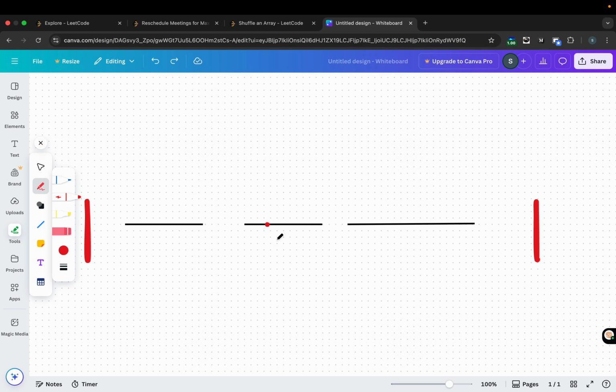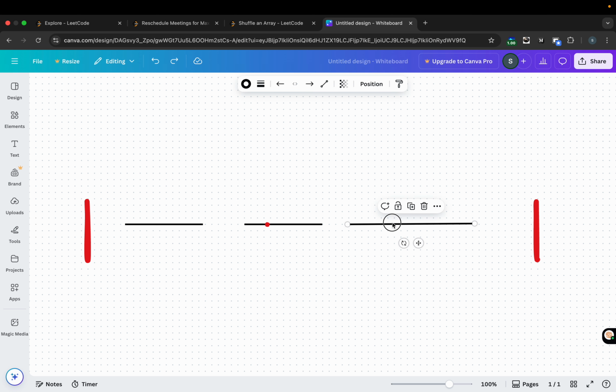But suppose I'm trying to reschedule this particular meeting and I can't reschedule it somewhere else. Then I will either slide it to the left or slide it to the right, so that at least I get the free time summation of my left plus my right.